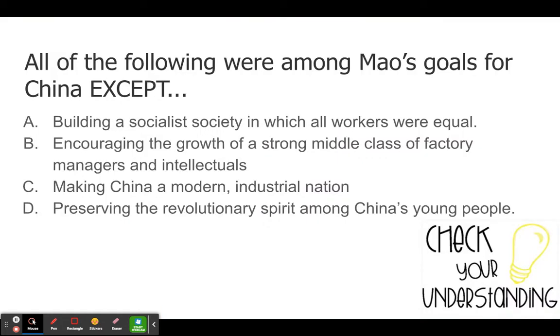Quick check for understanding. All of the following were among Mao's goals for China, except which one? If we take a look there: building a socialist society in which all workers were equal, encouraging the growth of a strong middle class of factory managers and intellectuals, making China a modern industrial nation, or preserving the revolutionary spirit among China's people. When it comes down to it, he didn't actually have anything to do with B. He wasn't actually trying to encourage the growth of the middle class. He was just trying to make everyone equal, right? That's more of the socialist society aspect of it.